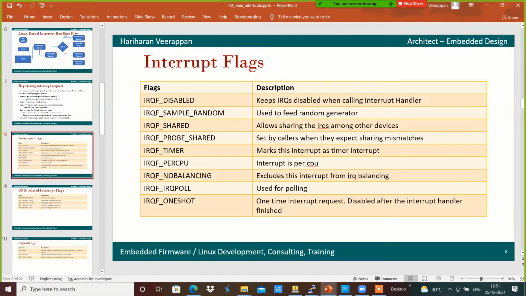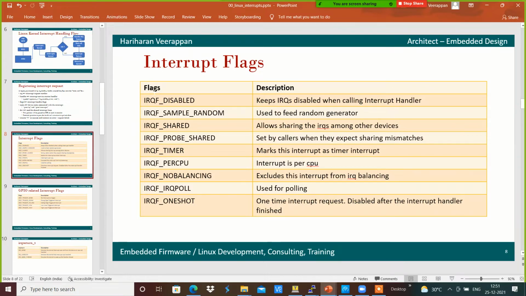Then we have the option IRQF_NO_BALANCING. The Linux kernel does IRQ balancing automatically, and if we wanted to exclude this interrupt from the IRQ balancing feature of the Linux kernel, we will be providing the flag IRQF_NO_BALANCING.